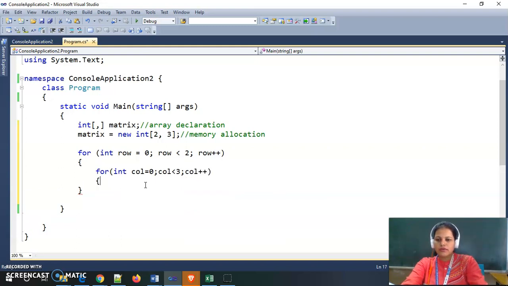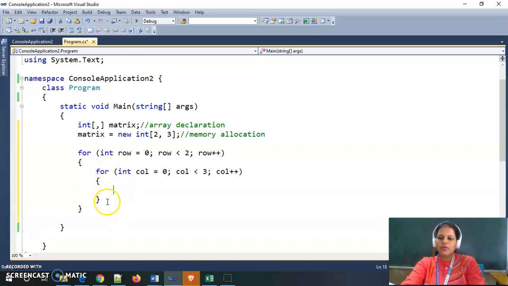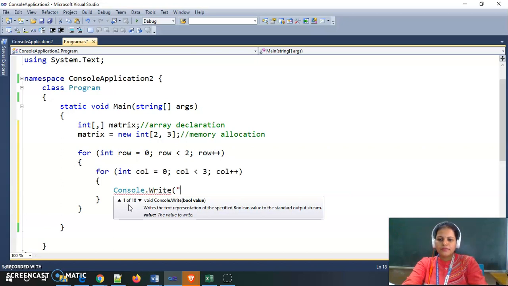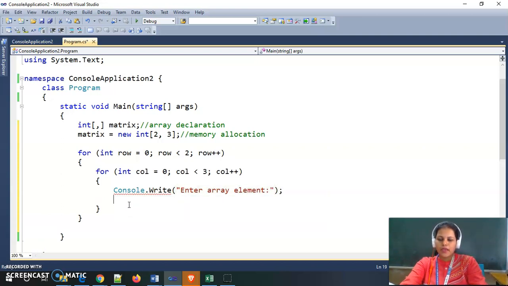This inner for loop is for columns. So I am giving one message to the user to enter an array element, and the user gives the element which I need to store inside my matrix with index row and column.